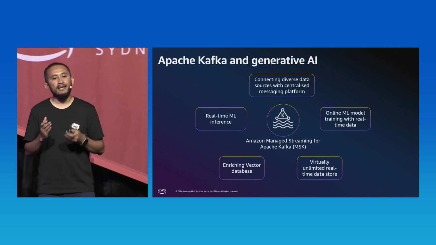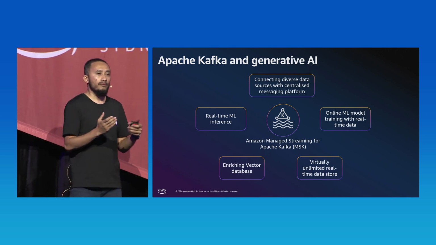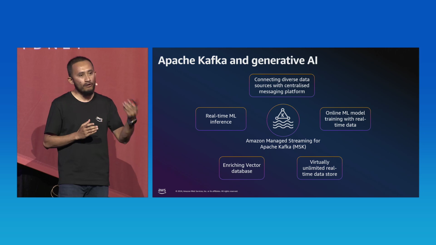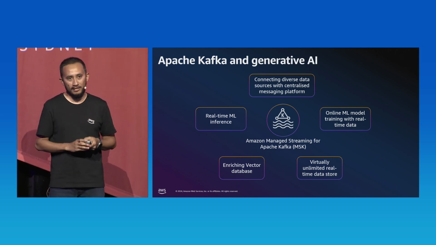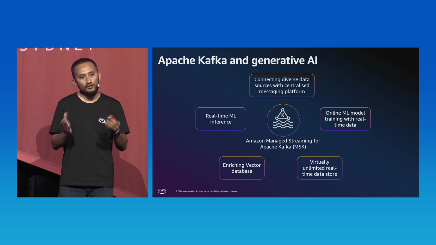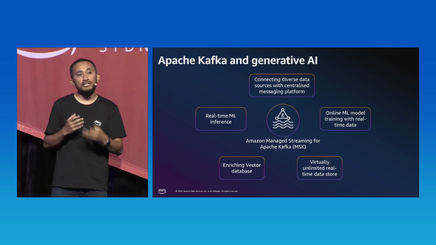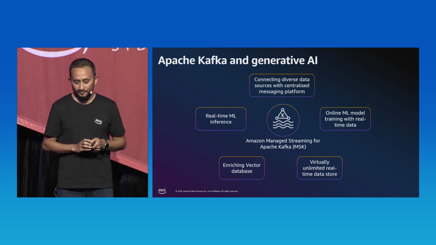So once the data is landed to your Kafka topic, now you can do low latency machine learning model inference, for example, identifying a scam or fraud, and even using the same data for model training as well. Not only that, you can then use those data to enrich your vector database for implementing RAG workflow.